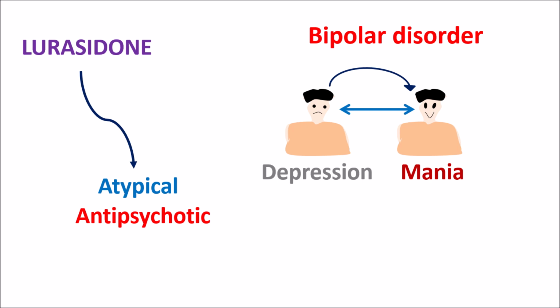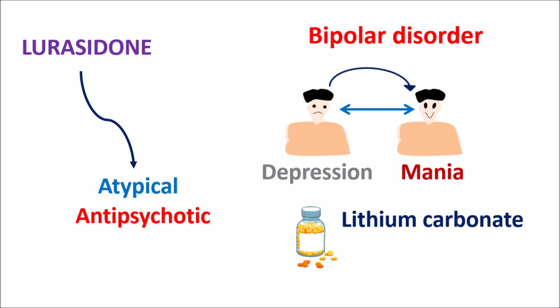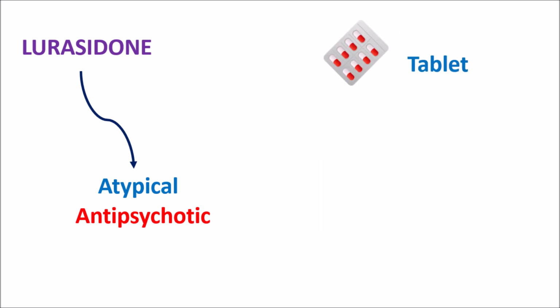In such people, to control the manic phase, Lurasidone can be given, and it can also be given as an adjunct to therapy along with other drugs like lithium carbonate, which is an anti-manic agent. Similarly, valproate is another drug which can be used for bipolar disorder. So Lurasidone can be combined with these drugs as an adjunct to therapy to control the manic phase in bipolar disorder. So these are the two clinical indications of Lurasidone. And this drug is available as a tablet.